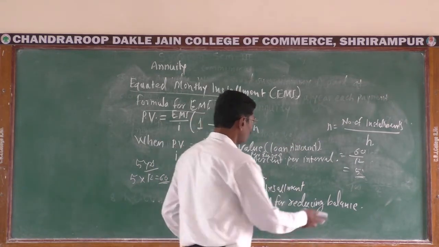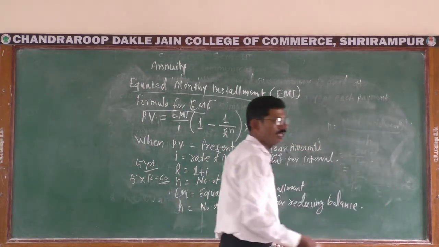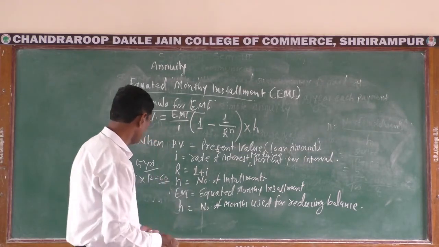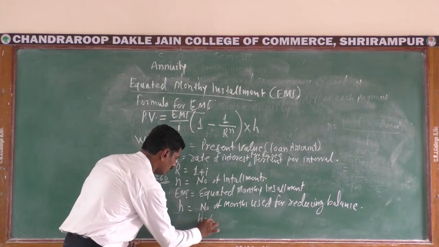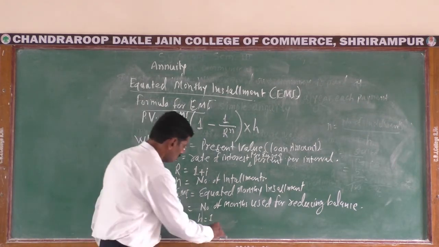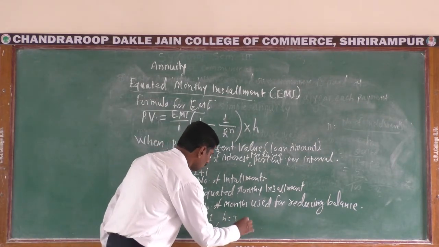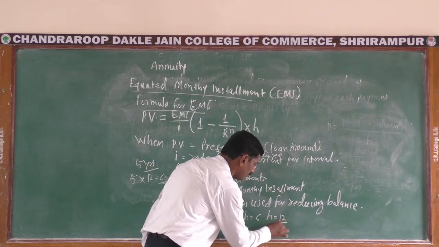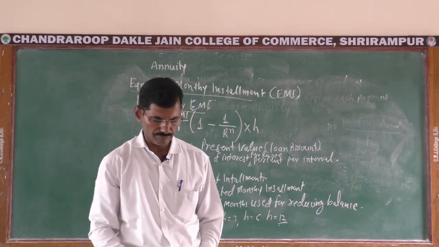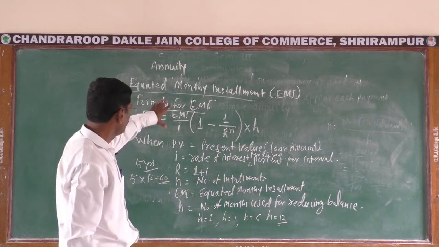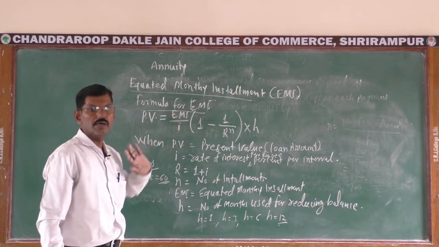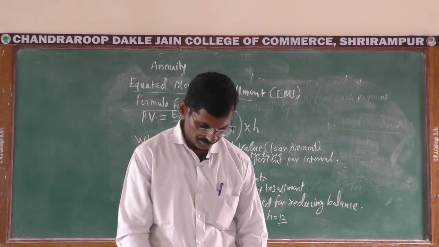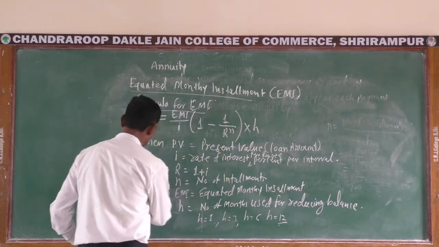Here H means number of months used for reducing balance. If reduction per month, H is equal to 1. Reduction per quarter, H is equal to 3. Reduction per half year, H is equal to 6. And if reduction per annum, then H is equal to 12. Okay. By using this formula, we can solve some examples on EMI. Take first example. Write down the first example.